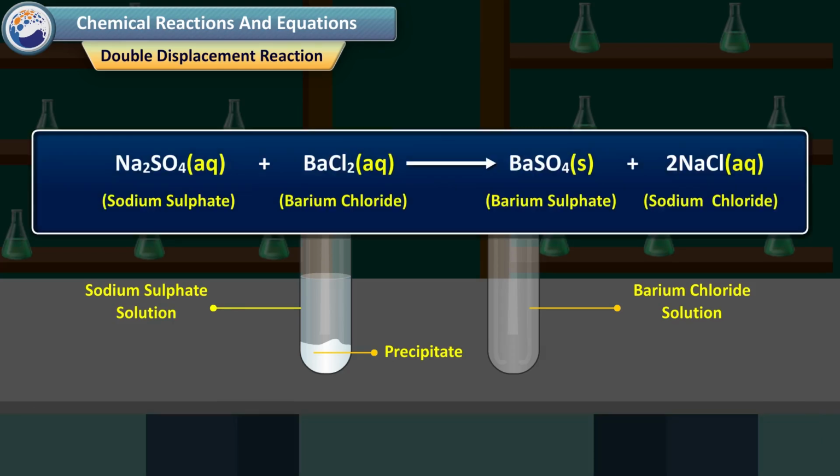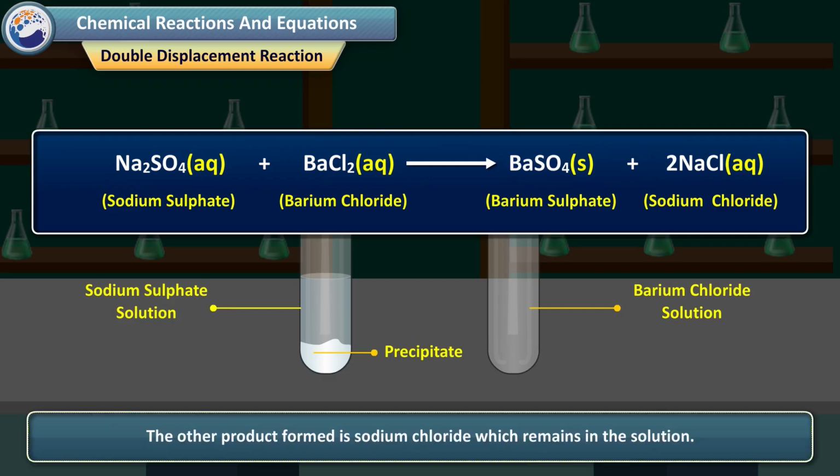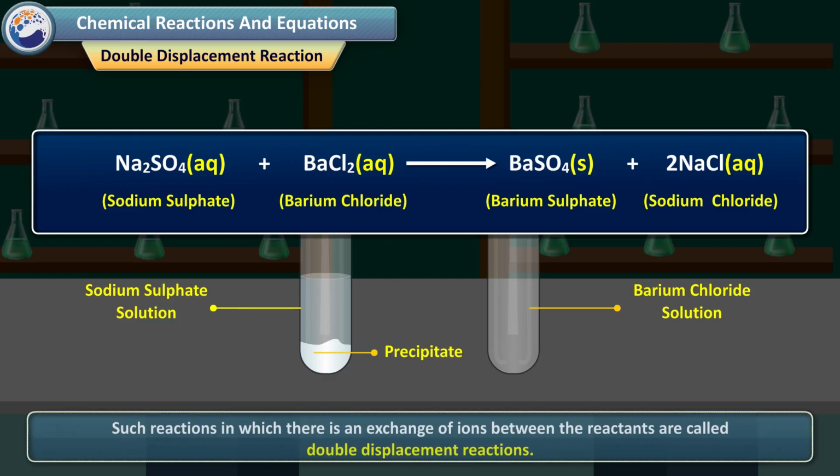Aqueous sodium sulfate plus aqueous barium chloride gives solid barium sulfate plus aqueous sodium chloride. The white precipitate of barium sulfate is formed by the reaction of SO4 2- and Ba2+. The other product formed is sodium chloride, which remains in the solution. Such reactions in which there is an exchange of ions between the reactants are called double displacement reactions.